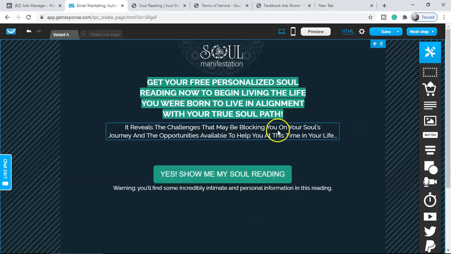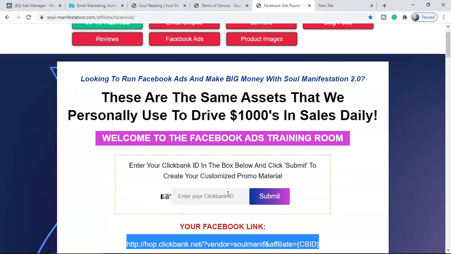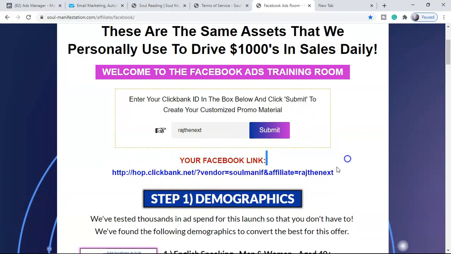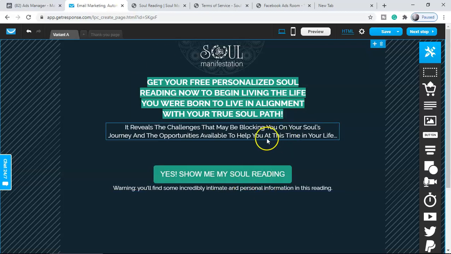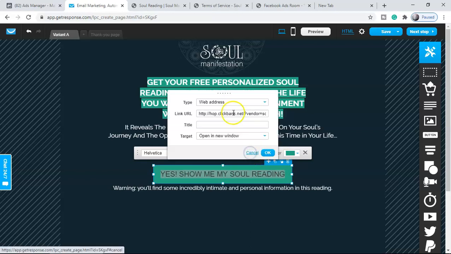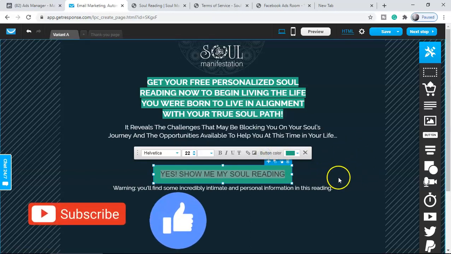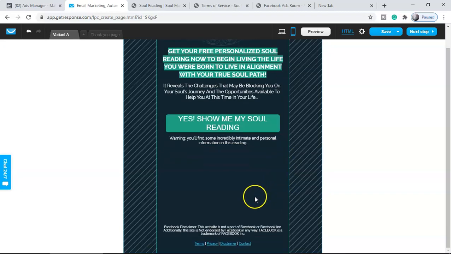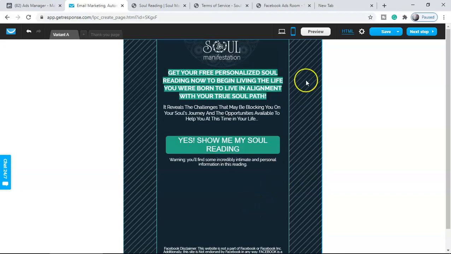This is really important, so make sure you use these links which are allowed to be promoted with Facebook ads. This link over here is allowed to run with a Facebook ad. So you can put your ID over here. Look at this, these are the links you're going to use in your landing page. You can put the link over here, it is given here, or also at the end you can put the link. Make sure your landing page is responsive, which means it should work on phone or tablet also. That's really one of the key things here. And once you're done, you can do the next step.